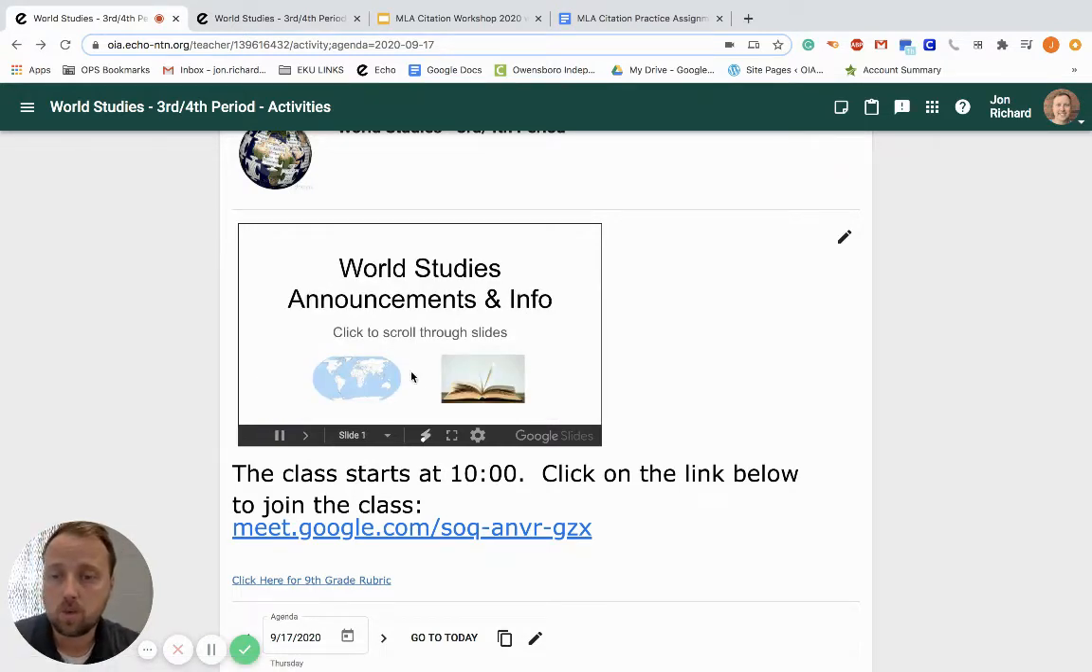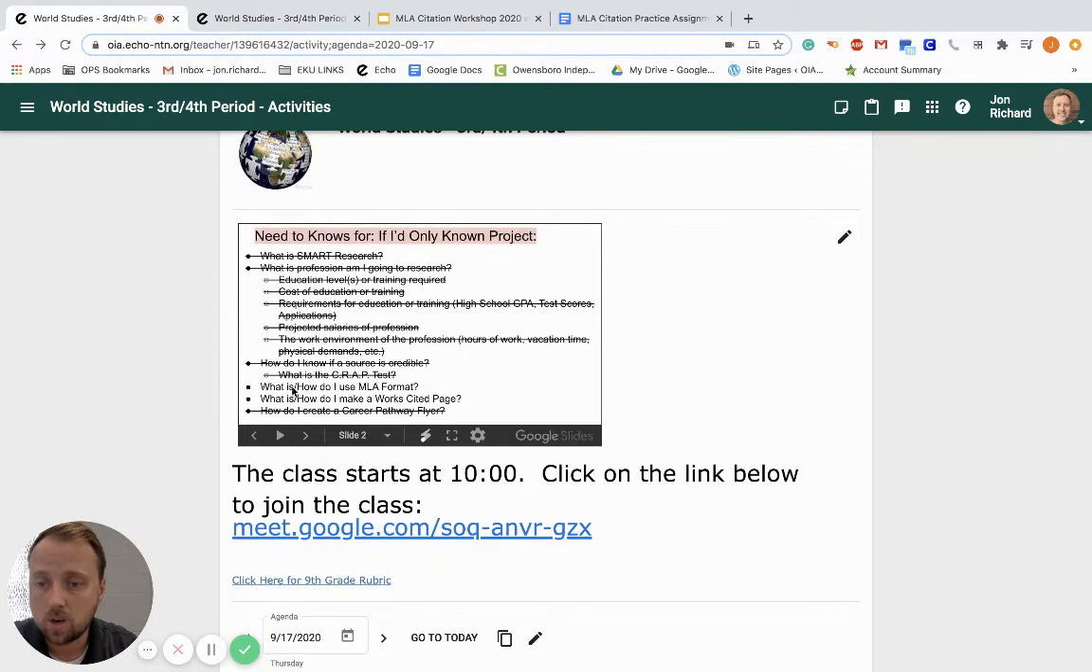So to just introduce what we're doing today, if we look at our need to knows, we have almost marked everything off. I marked off how do we create our career pathway flyer, because you did that on Tuesday and Wednesday. Make sure that is complete. If you haven't finished that, you need to make sure that gets done. That is a big grade for this class thus far, so make sure you get that done.